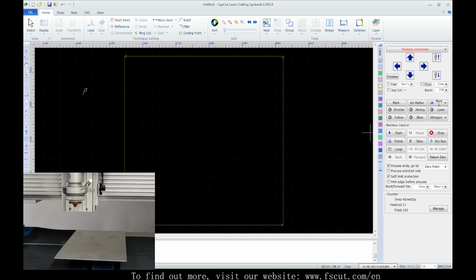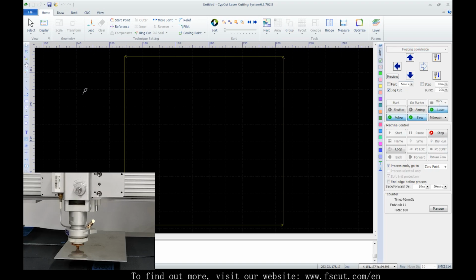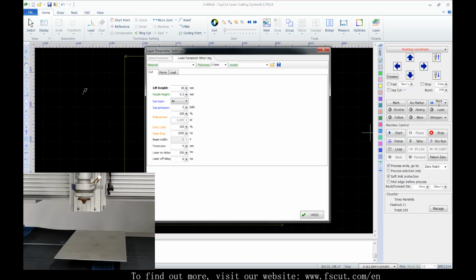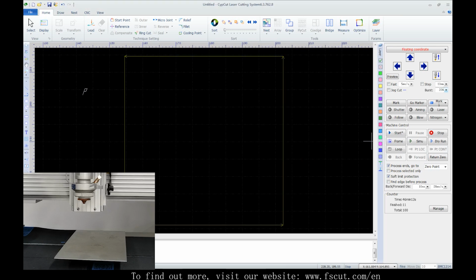Jog cut is used to cut off plates. When selected, the cutting head will start to follow and blow while jogging. And here, we can set the jogging parameters. Besides, this is burst power.